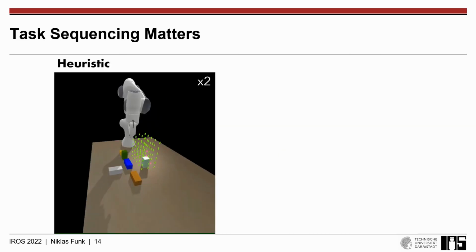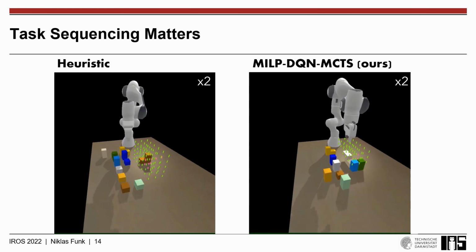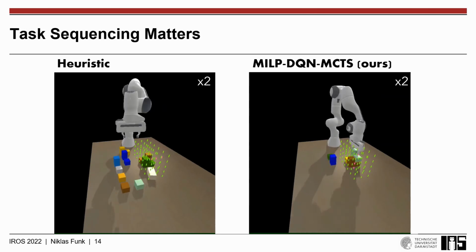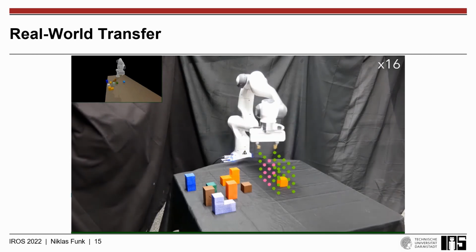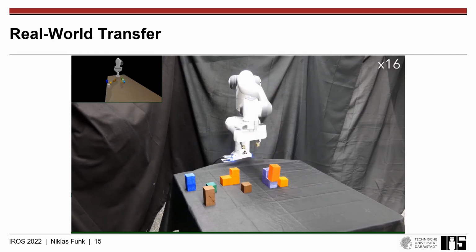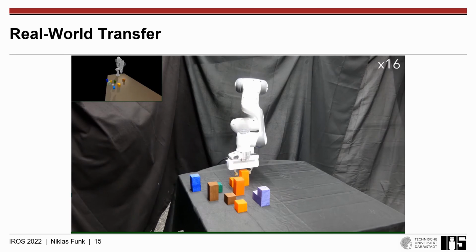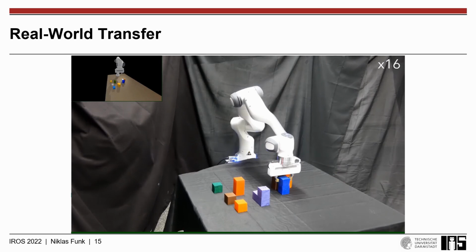The findings are also underlined in these videos, in which you can see that task sequencing using the heuristic is not sufficient, because it results in many collisions due to the tight placing space. In contrast, our proposed method performs way better. Finally, we were also able to show real-world transfer of our complicated method. We thus conclude that it can indeed resolve the inherent difficulties of robot assembly discovery. It is invariant to problem size and shows improved generalization compared to end-to-end approaches.